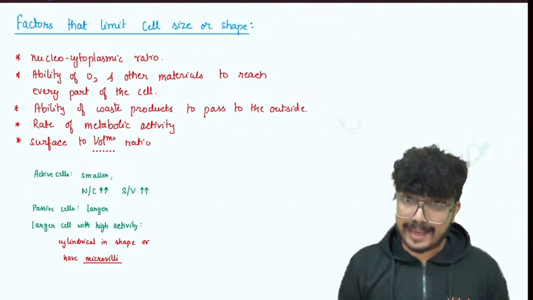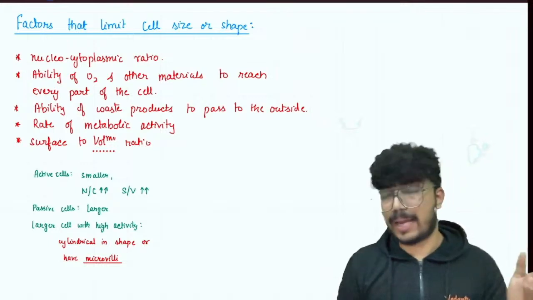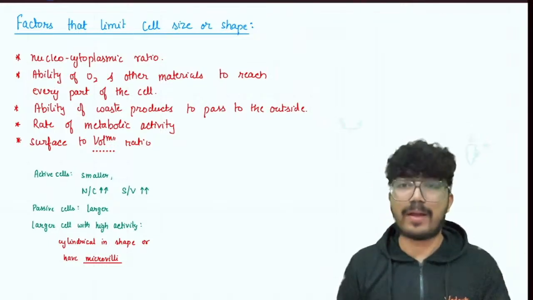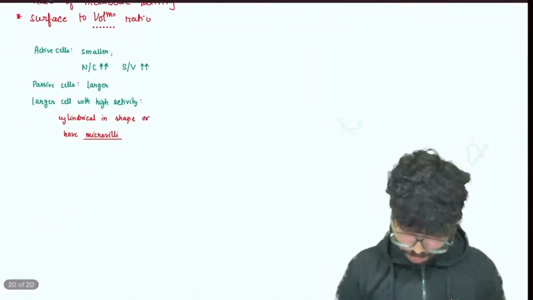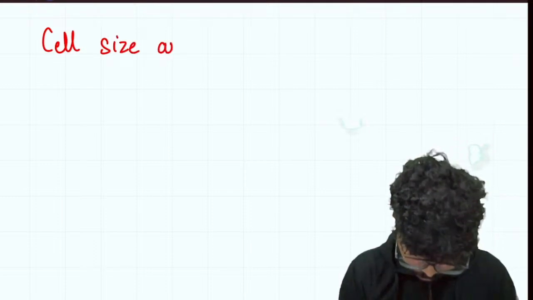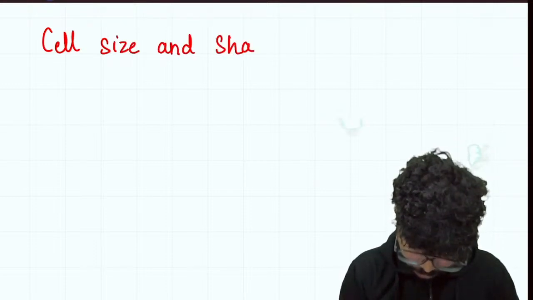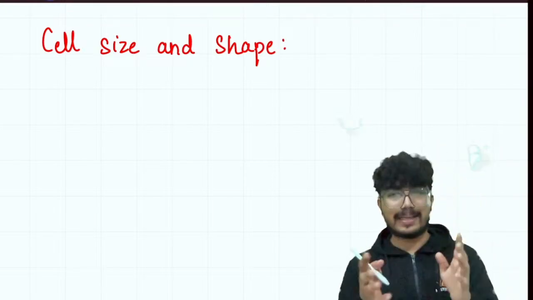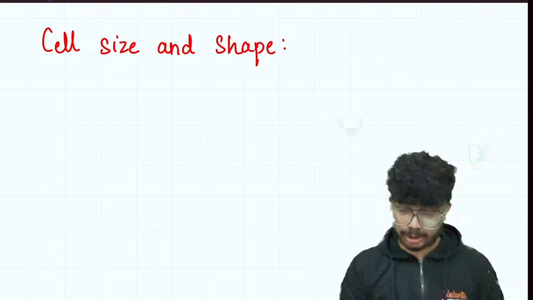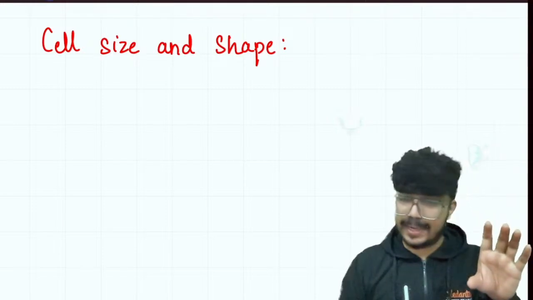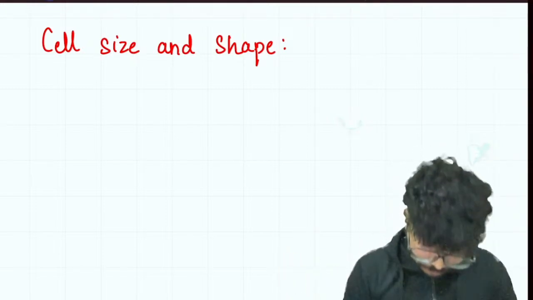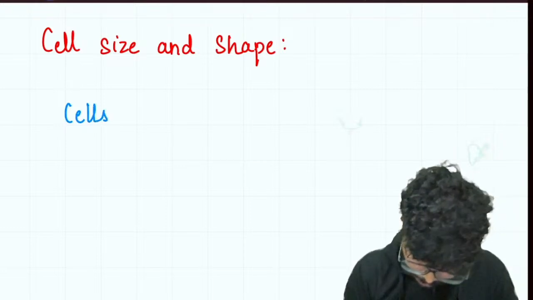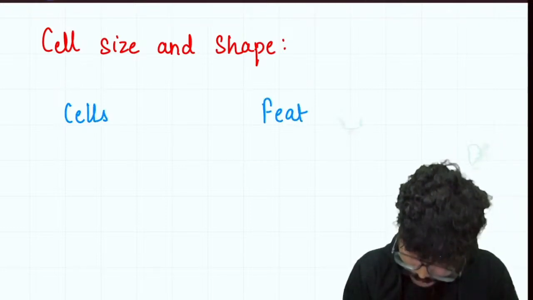Let's move on to the next topic, the various types of shapes and sizes of the cells that we have. We'll be talking about cell size and shape, using the examples that are given in NCERT, which is very important. I'll write the cell and the respective feature.